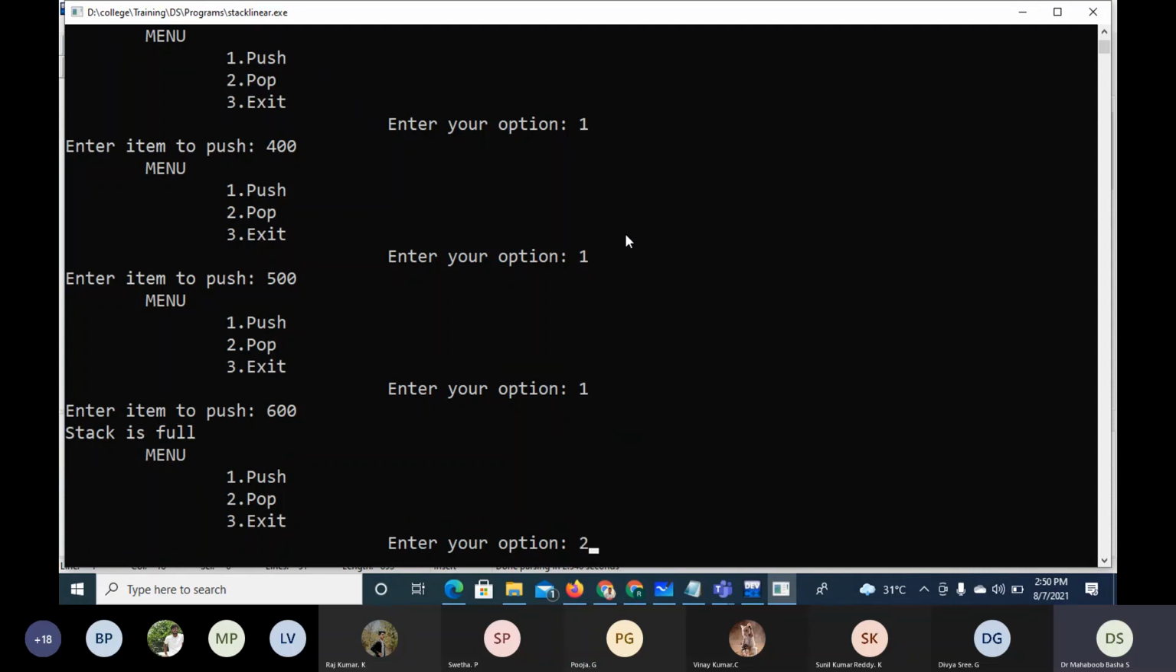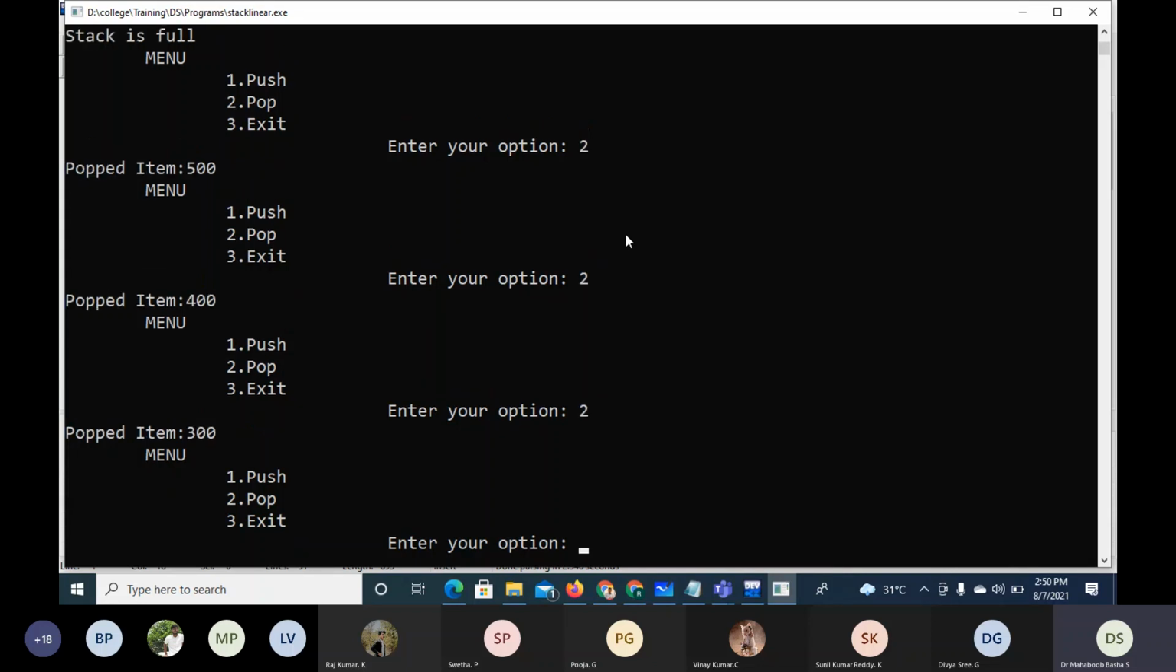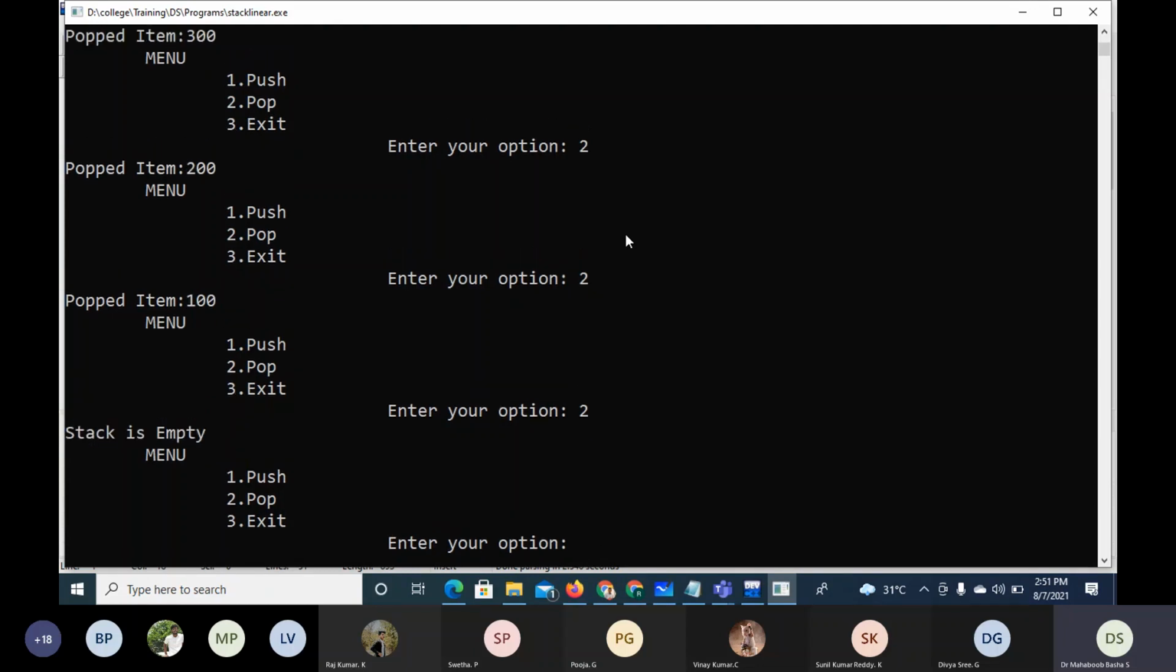First, the last item pushed is 500. So 500 you'll get, again 400, again 300. So the LIFO, last in first out way it is we are getting. So again, pop 100, again try to pop, it says stock is empty. So this is the stock.